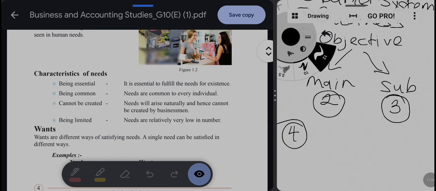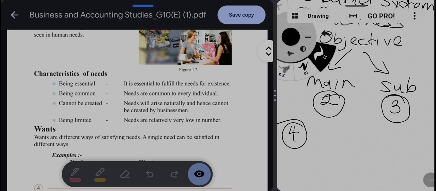There are characteristics of human needs. The first one is being essential. Without it we cannot exist. The second one is being common. It is common to all. The need of food is common to all. I have the need of food, and you all have the need of food. Without food we cannot exist, we will die.